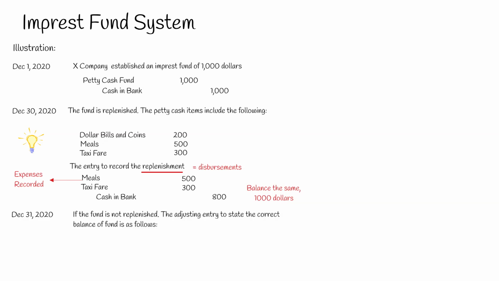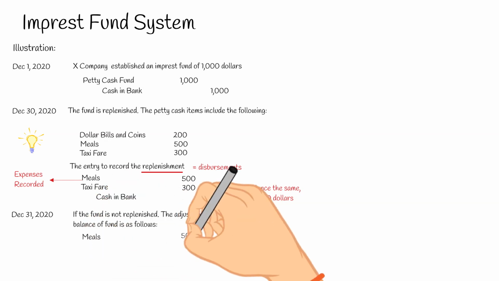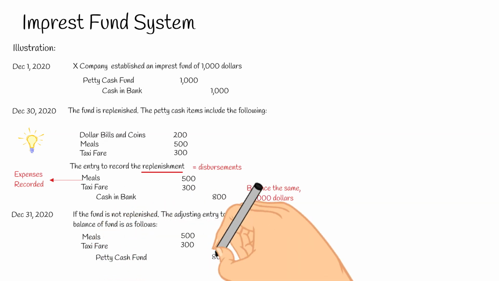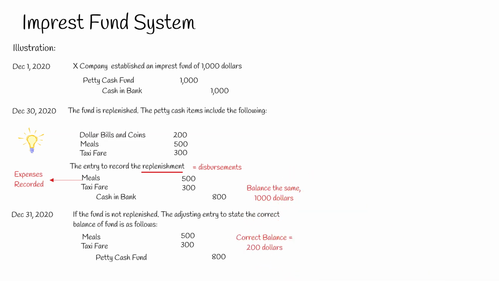On December 31, 2020, if the fund is not replenished, the adjusting entry to state the correct balance of petty cash fund is as follows. Debit meals $500, debit taxi fare $300, and credit petty cash fund $800. At this point, the petty cash balance is correctly stated. On January 1, 2021, the adjustment made on December 31, 2020 should be reversed.